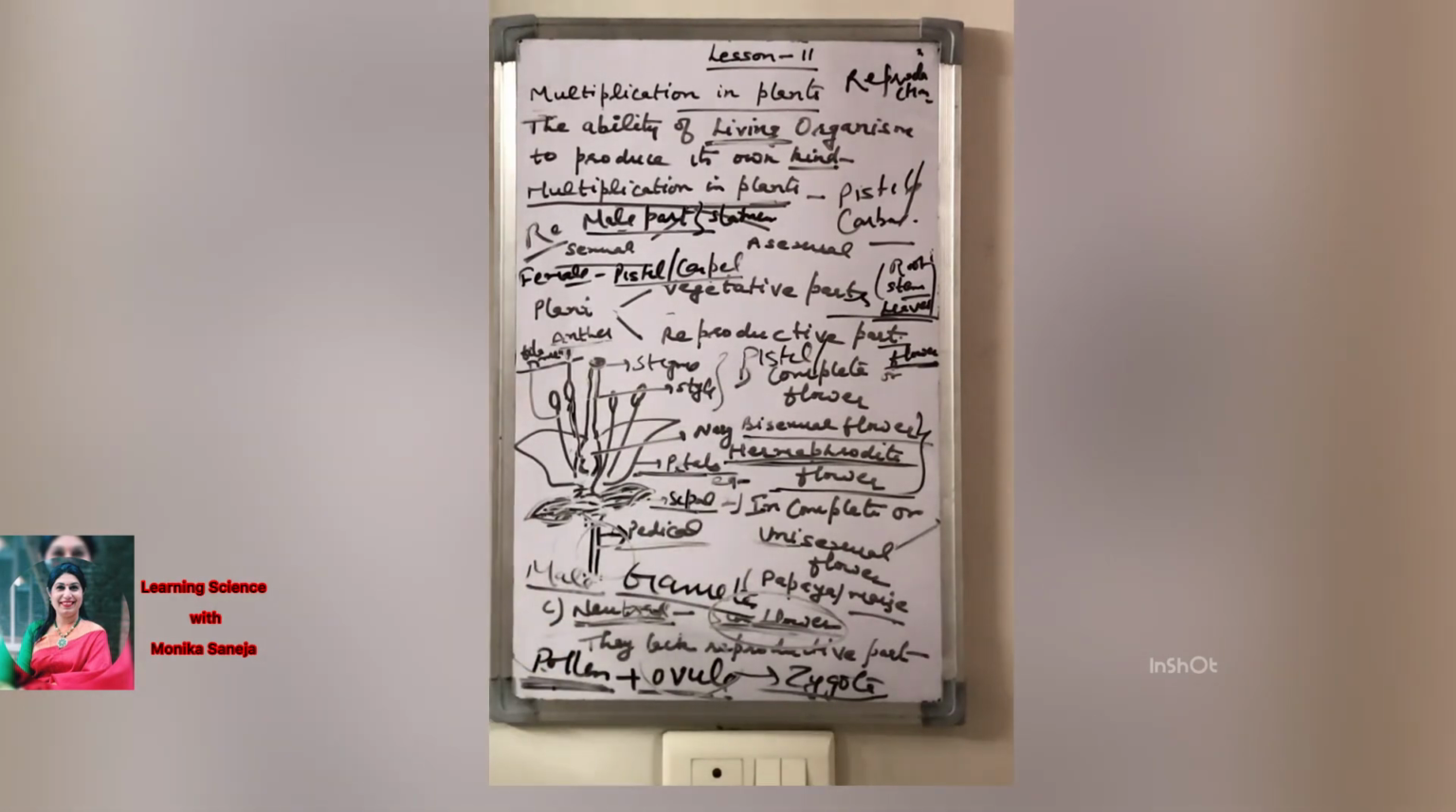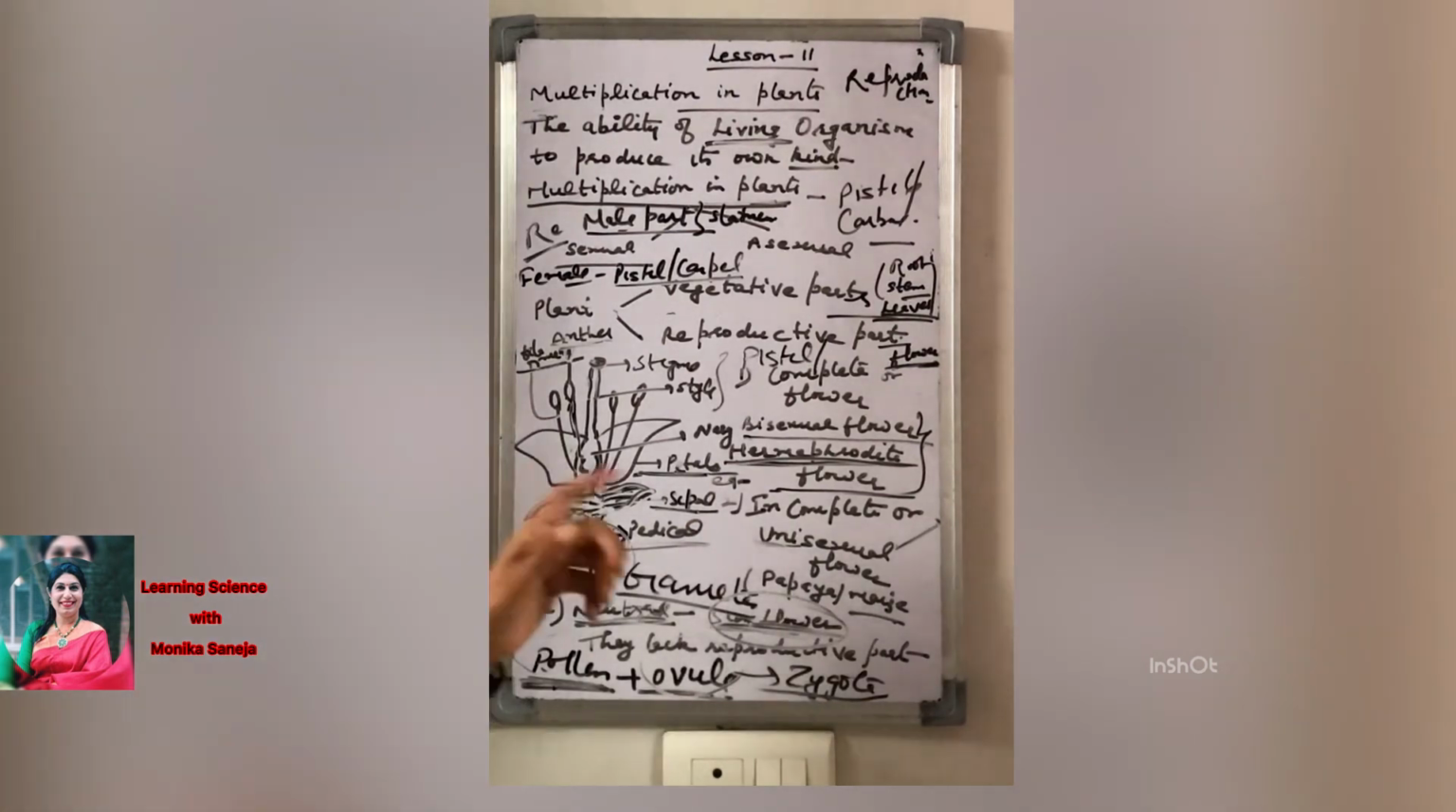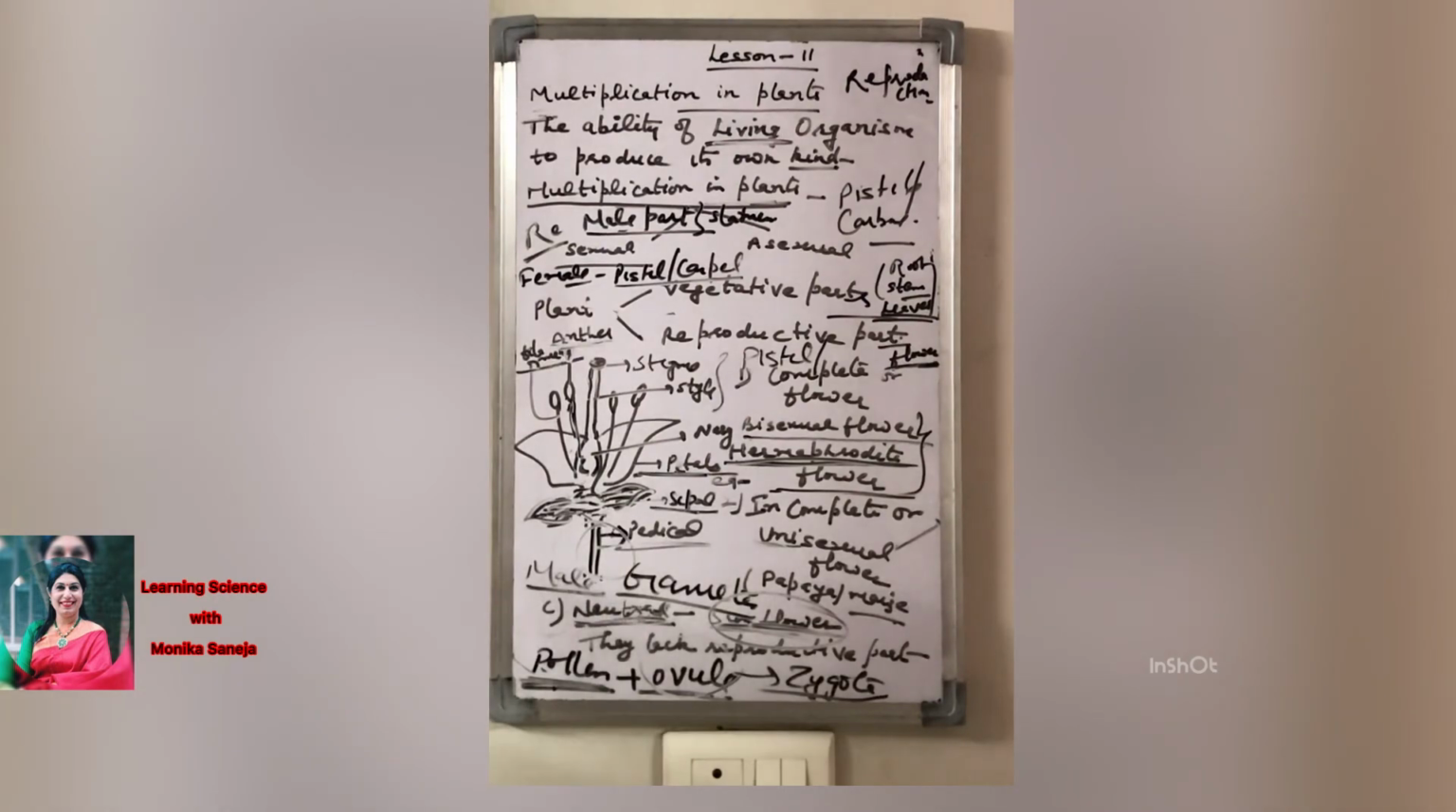So in this way we have discussed the structure of a flower, the parts of a flower and the types of flower: the bisexual flower, unisexual flower and neutral flower.